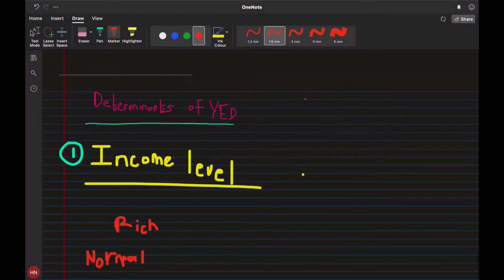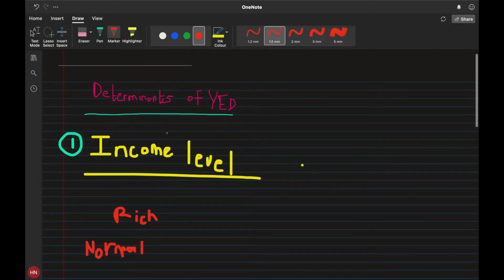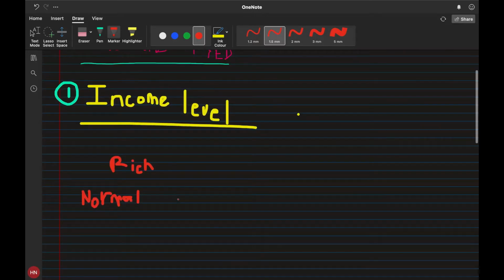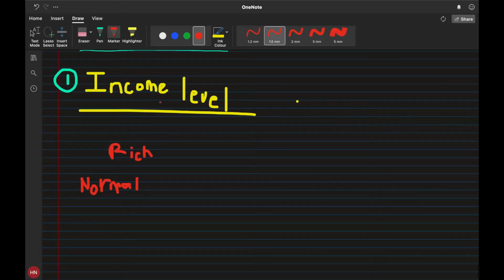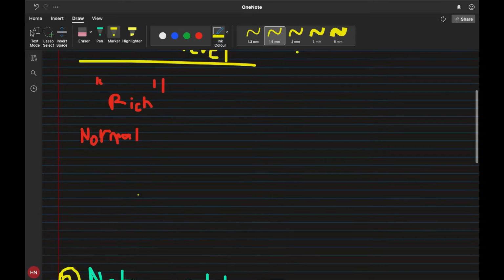Hi guys, in this video we'll be discussing determinants of income elasticity of demand, and what factors govern it. So the first factor is income level. Let's say if you're really rich, then in that case certain goods will be inferior for you. That is, when you're already rich and your income goes up, a lot of goods will be inferior for you.